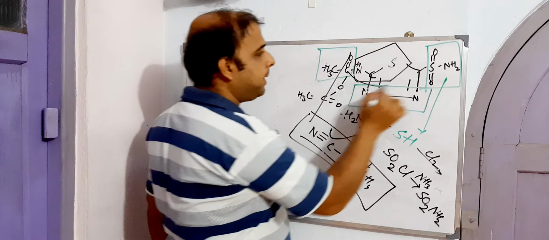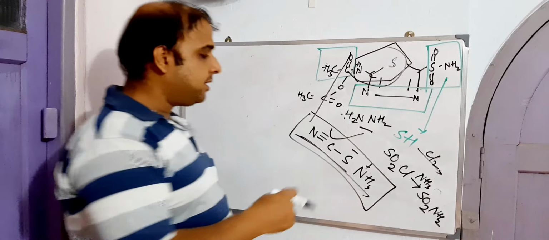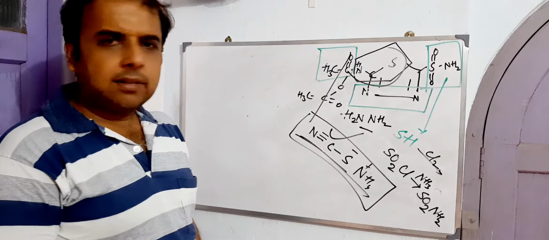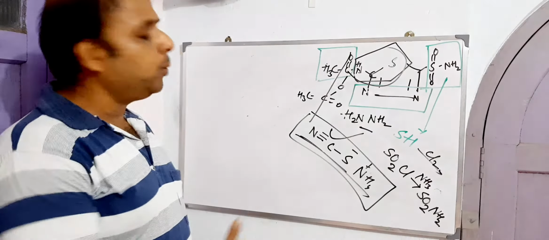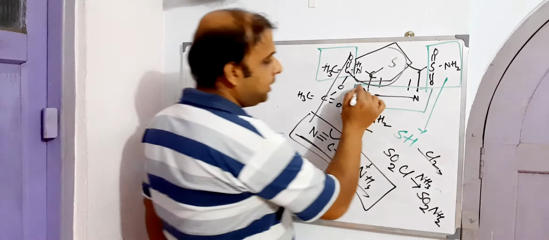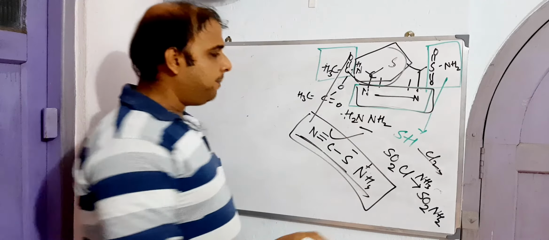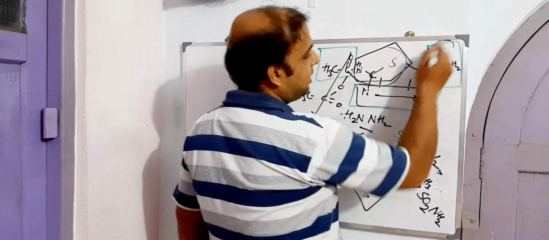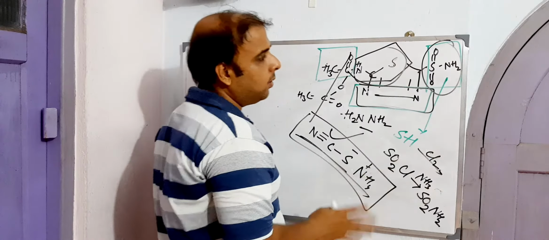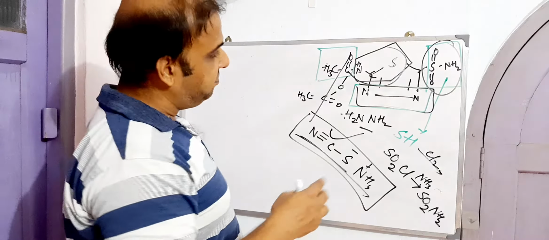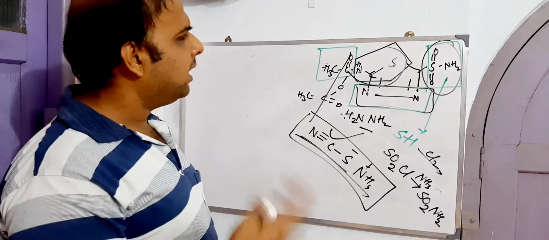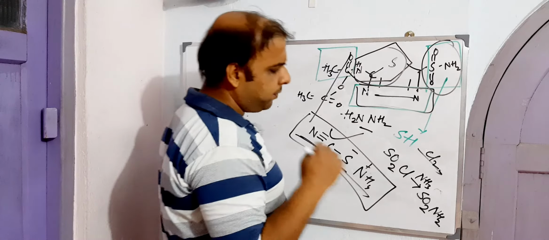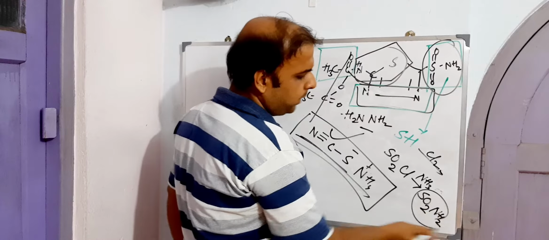What about this fragment? Yes, we have completed this one, and we have given it a shape like ammonium thiocyanate, right? What about this? These 2 nitrogens, we have given a shape which corresponds to hydrazine, right? What about this? Just now we found the way, or we have developed a way, through which we can get this kind of SO2NH2.